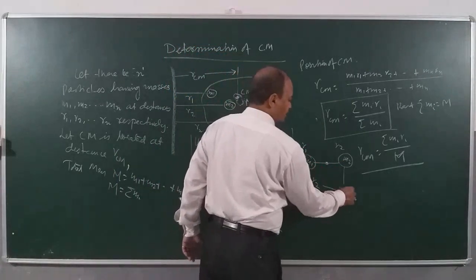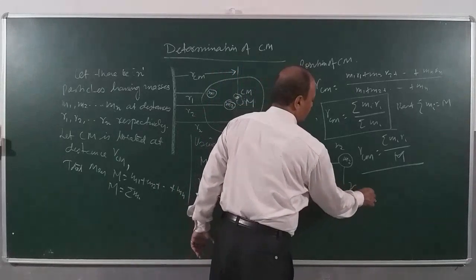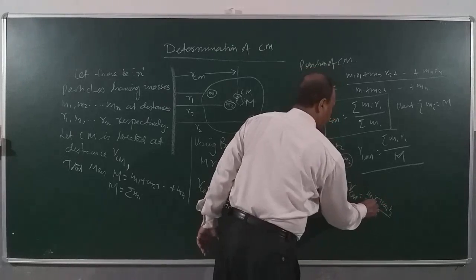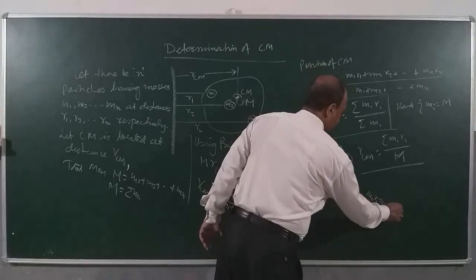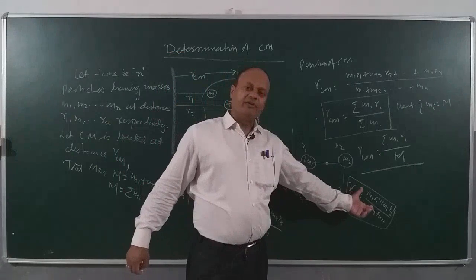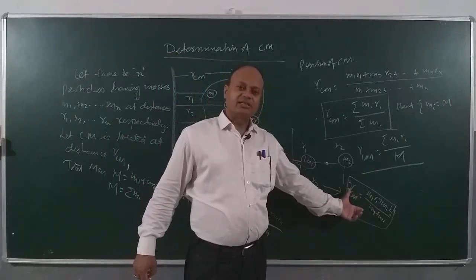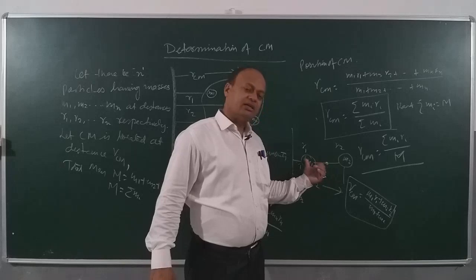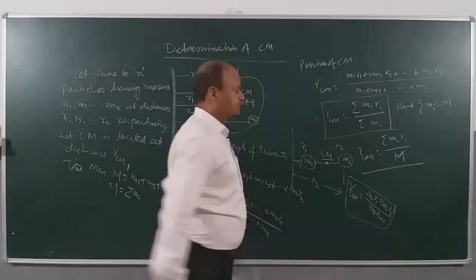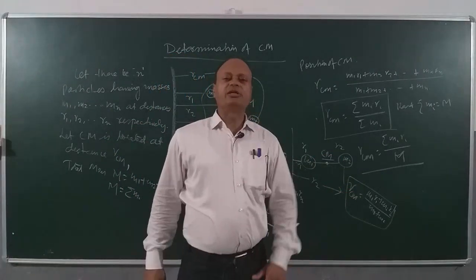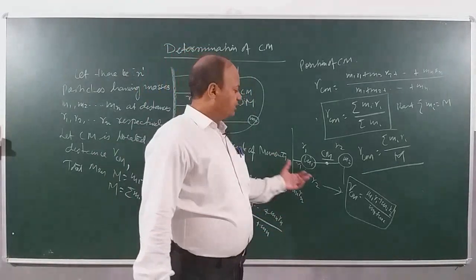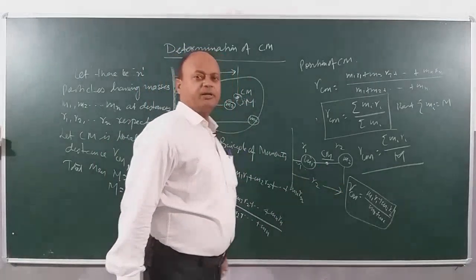So center of mass will be how much, children? RCM for a two body system is M1R1 plus M2R2 divided by M1 plus M2. You can see that this is basically a weighted mean of the distances, right? And it will always lie at a point between the two bodies. This will be the center of mass. Clear? So very easily you can calculate center of mass for a given system of particles. Now we will see a small problem to illustrate the application of this formula, okay?